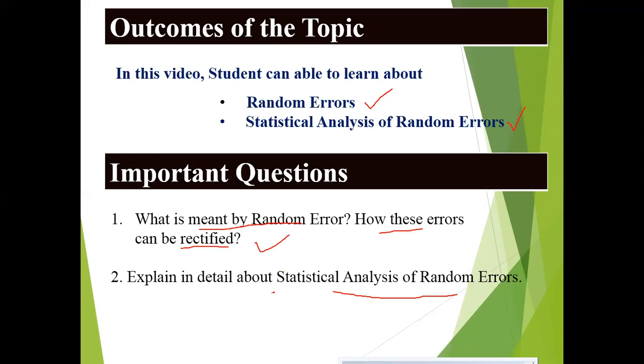These questions you may get for 7 marks in Part B, or simply you can get the definition of what is meant by random error for 3 marks in Part A.